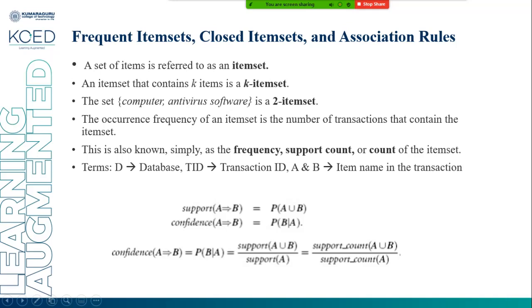A set of items which is grouped is known as an item set. A set of items is referred to as an item set. An item set that contains k items is called a k-item set. What is k? For example, computer and antivirus are a 2-item set.